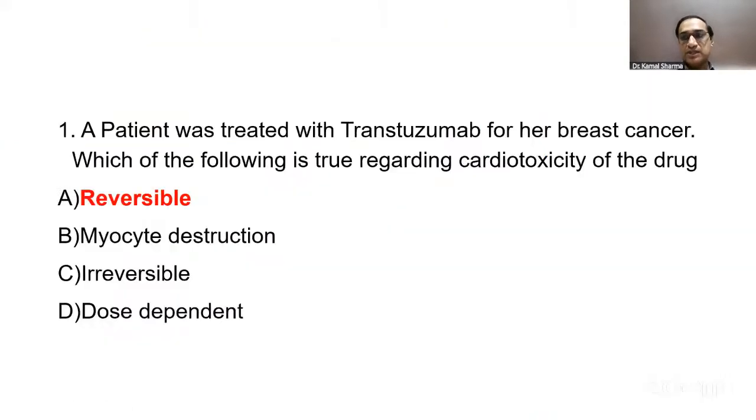One simple question, on a high yield topic, is cardiotoxicity and cardio-oncology. Apart from cardiac tumors, either of the two usually yields one question. This time they asked a question specifically about trastuzumab for carcinoma breast: which of the following is true regarding cardiotoxicity of this drug? The options mentioned were that it's reversible, it causes myocyte destruction, it's irreversible, or it's dose dependent. That's how the recall was.